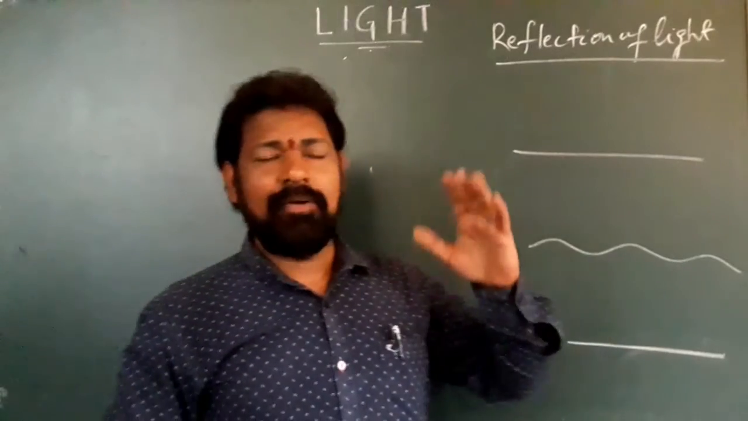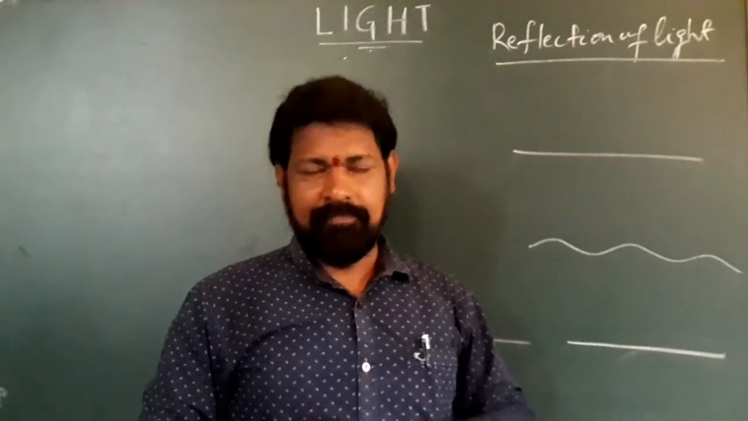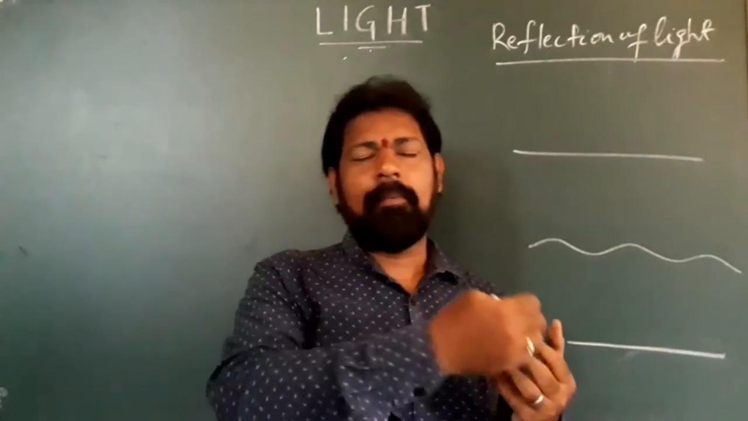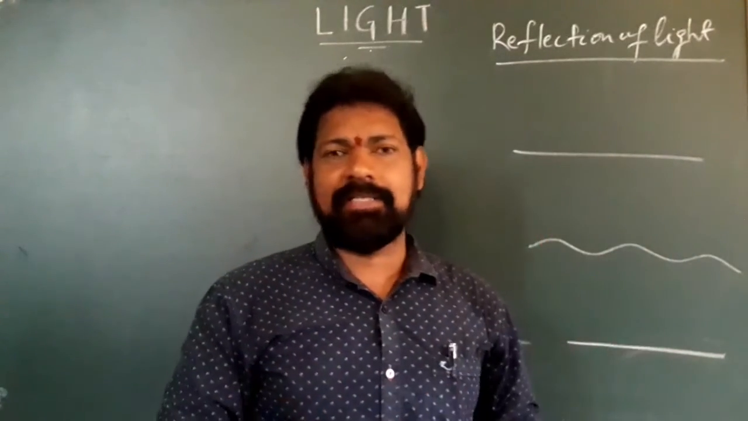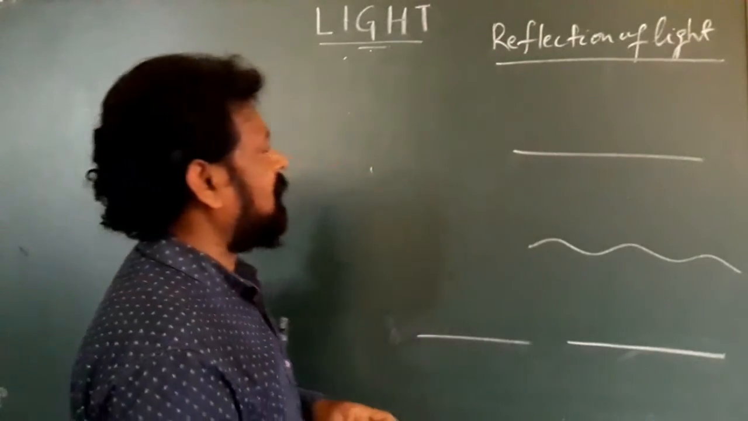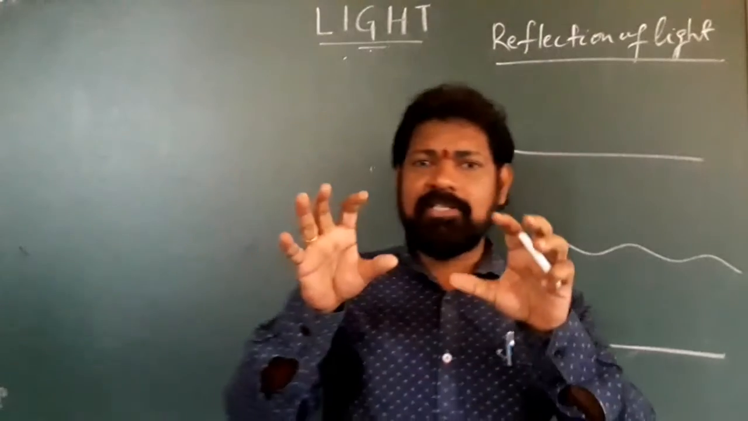After hitting the wall, it bounces back. Similarly, even light, when it falls on some body, bounces back. The phenomenon of light bouncing back after being incident on a surface is called reflection of light. So I told you previously there is a ball.